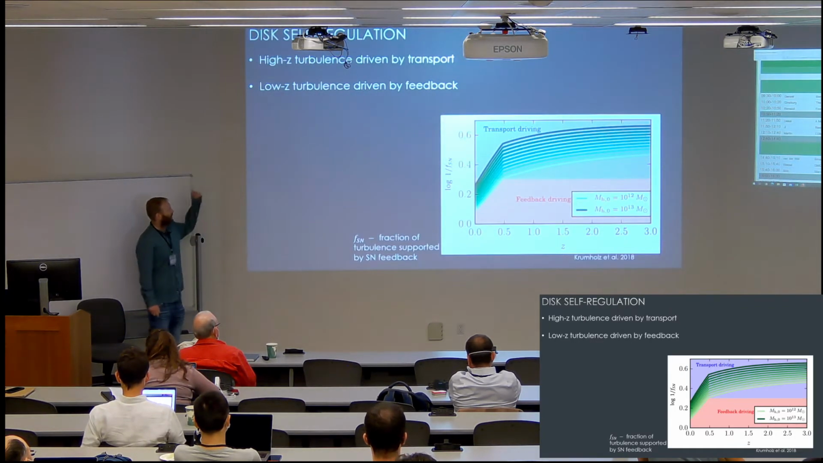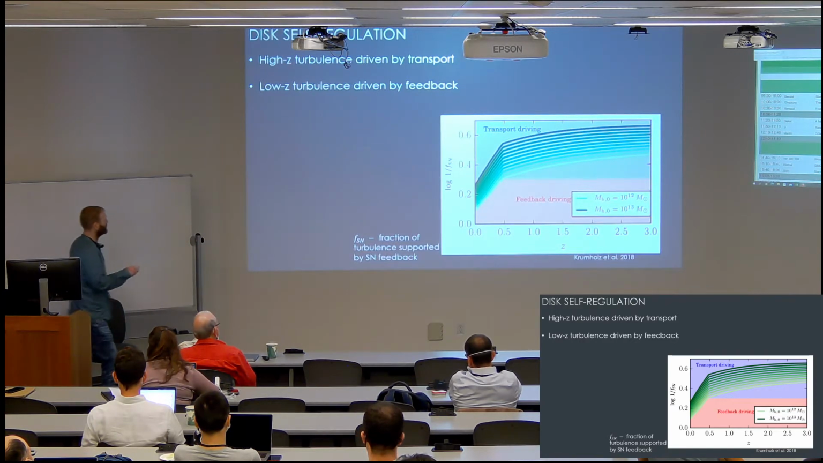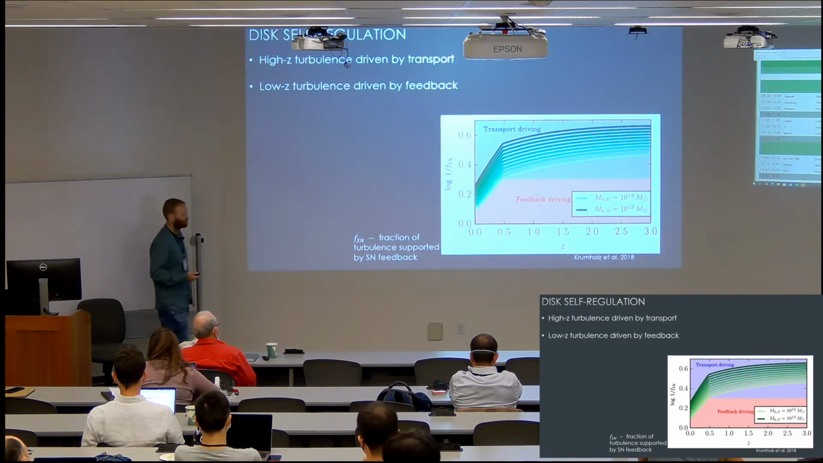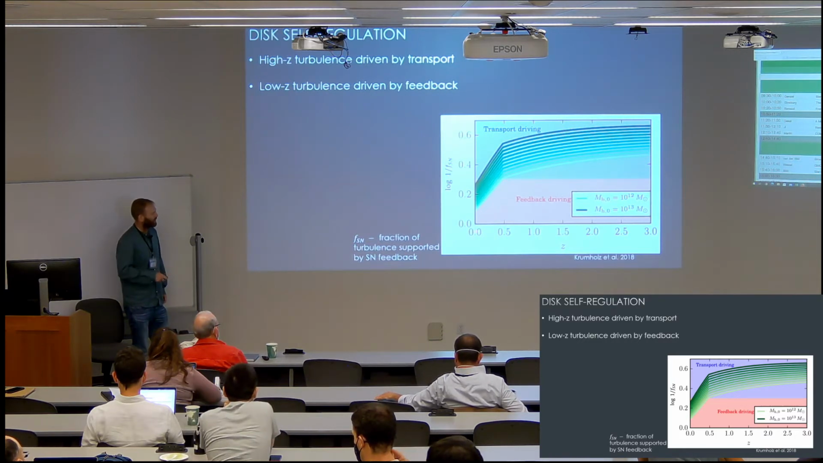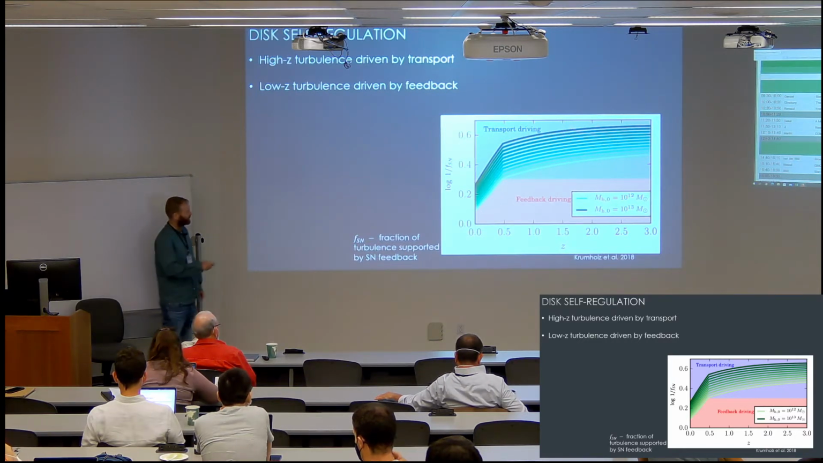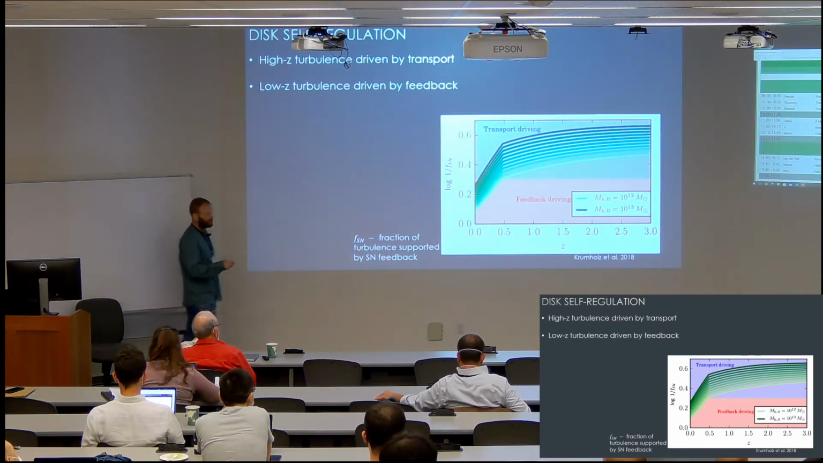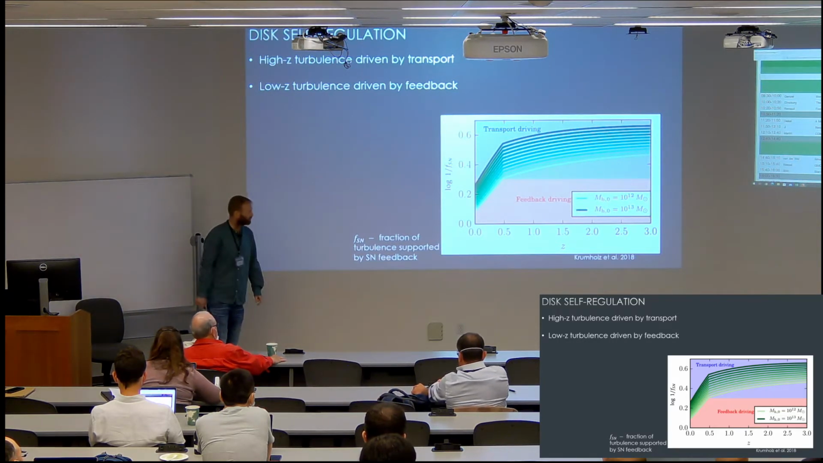Moreover, the model allows us to understand, as a function of mass and redshift, which of the drivers is the dominant driver. So this is the evolution of 1 over the fraction of turbulence that is supported by supernova feedback as a function of redshift. And you can see that it's mostly a function of redshift. So high redshift disks tend to have their turbulence mostly driven by transport, while at low redshifts, the turbulence tends to be more driven by feedback.